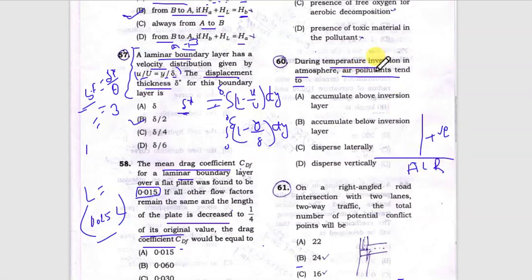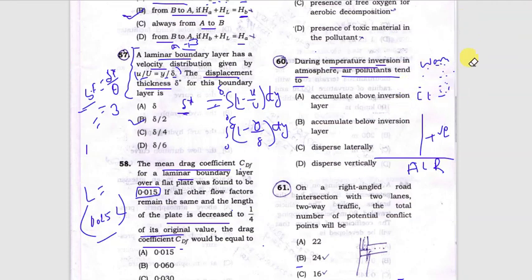What happens in this? That means a warm air is above the colder air. That means near the earth's surface this is the colder air, and above it is a warm air. So in this case inversion occurs. So what happens in this case? Our pollutants or our smoke will not be able to lift up. Pollutants or the smoke or the fog forms and it remains in the position where it is formed already. So this is the inversion case.